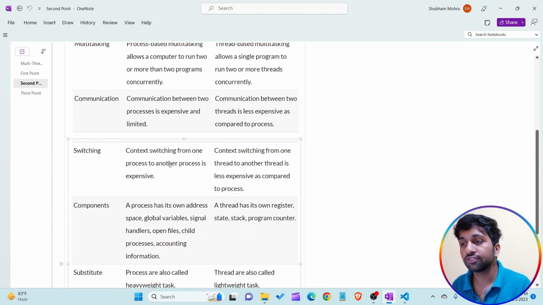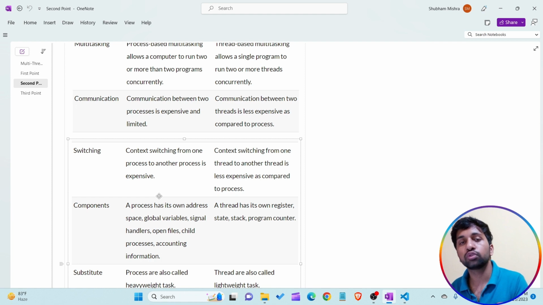Now what is the meaning of switching? Context switching from one process to another process is expensive. What is the meaning of that? The operating system does not execute all the multiple tasks at the same time. It switches from process 1 to process 2, then process 3, and again process 1 and process 2 are executed. So all the processes are executed by the operating system one by one. The operating system switches control of execution from process 1 to process 2, then process 2 to process 3. So switching the control of execution from process 1 to process 2 is more expensive for the operating system.